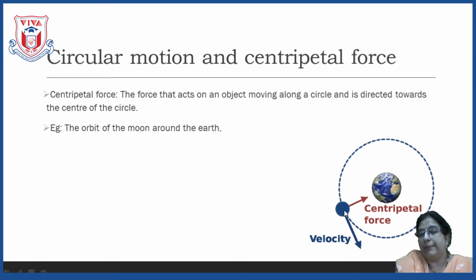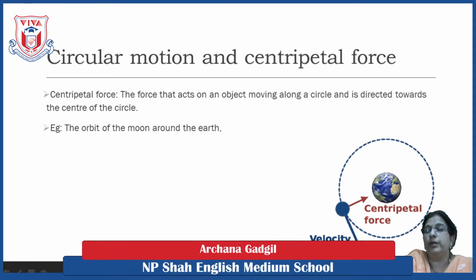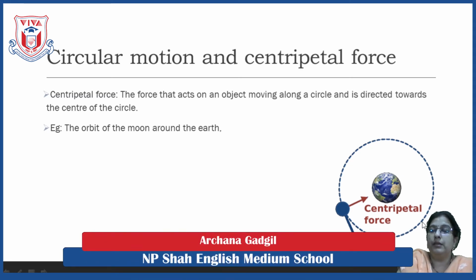But what is happening? It is being pulled by a certain force towards the center. Now even if this moon comes at this point, it has to go in the forward direction. But what will happen? It is pulled towards the earth. At each point the same thing is happening. Instead of going in the forward direction, it is going circular, because every time it is pulled inside.